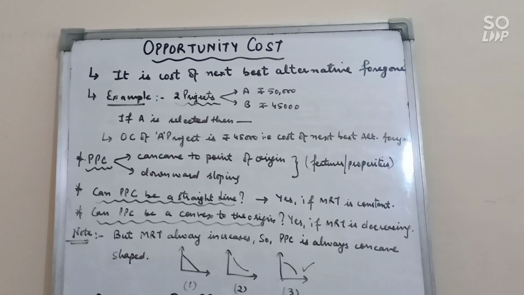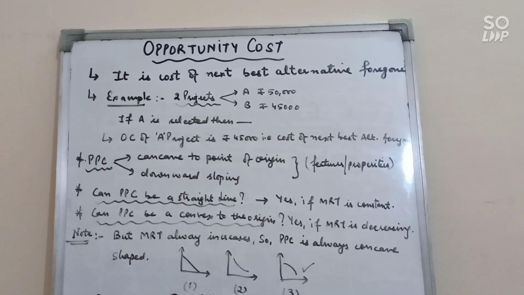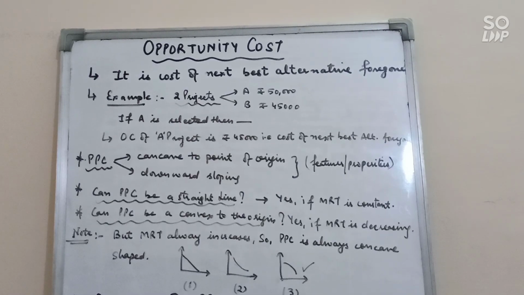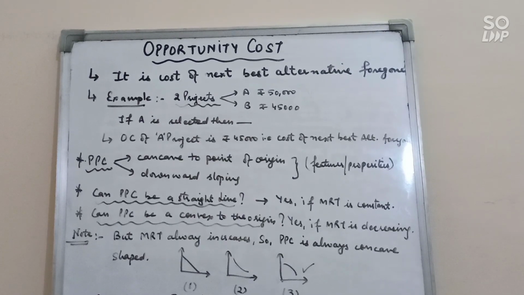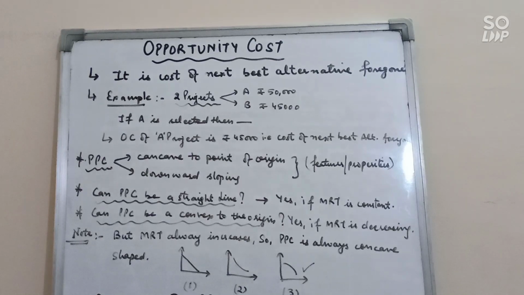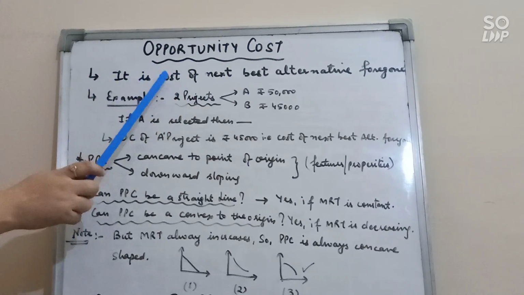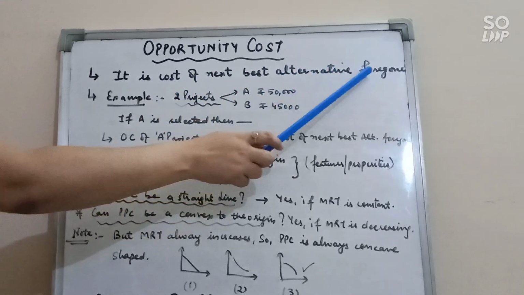As we know that resources are limited, so we need to make choices in day-to-day life also. For example, if I have two dresses, I need to select one. If a person is offered two jobs, then he will select the best one, and the second one he will sacrifice. So in every case we will select the best alternative and we will sacrifice the next best alternative. Now what is opportunity cost? When we are sacrificing the next best alternative, that becomes the opportunity cost of the first alternative. So opportunity cost is the cost of next best alternative foregone.